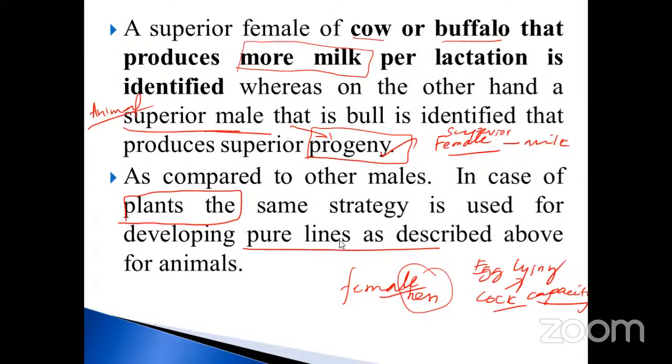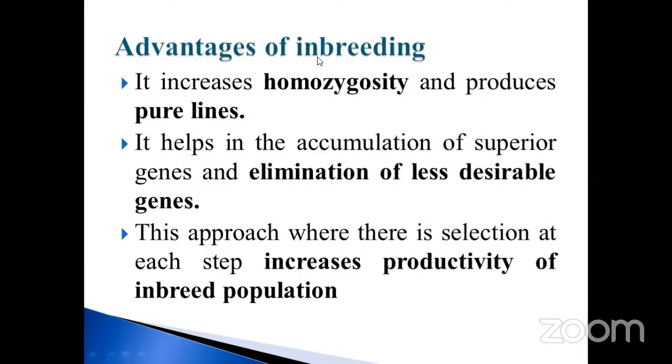So this is described above for the animals. See here, the advantages of inbreeding. First of all, you may not know what the advantages are, though I already told you. Suppose when you are doing this, what will be the advantages? Homozygosity. Only one pure line. Homozygosity will be obtained.